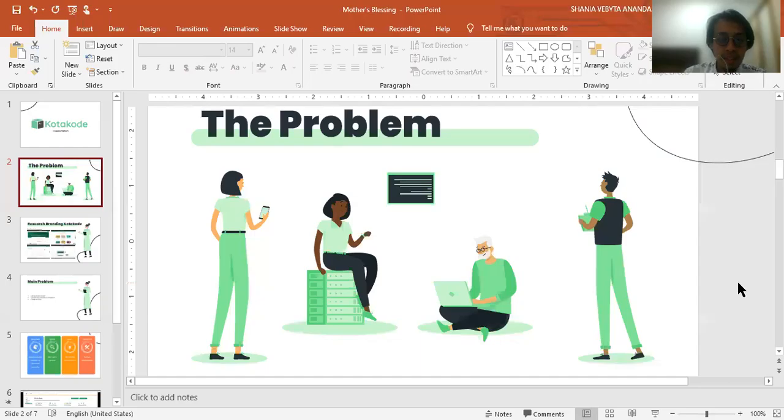As identified by the Kotakode team, there are three main problems that are slowing down Indonesia's digital transformation. First, limited access to programming knowledge. Second, difficulties in searching for qualified tech talents. And last, the lack of focus on freelancing scenes in Indonesia.